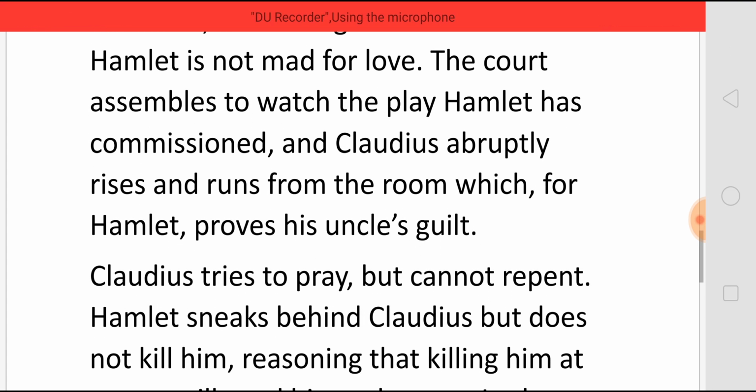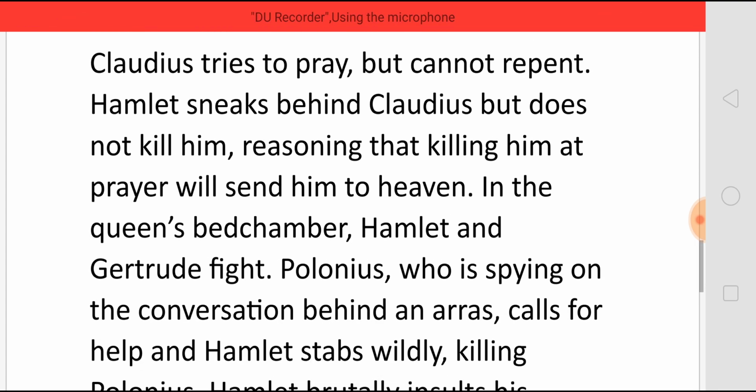The court assembles to watch the play, which Hamlet has commissioned, and Claudius, as he is watching the play, suddenly rises and runs from the room, and this proves to Hamlet that his uncle is guilty of murdering his father, and this he has done because he wanted to become the king and also marry his mother. Now Claudius tries to pray but cannot repent. Hamlet sneaks up behind Claudius but does not kill him. It is a very easy chance for Hamlet to kill Claudius, because Hamlet thinks that if he kills Claudius when he is praying, he will straightaway go to heaven.